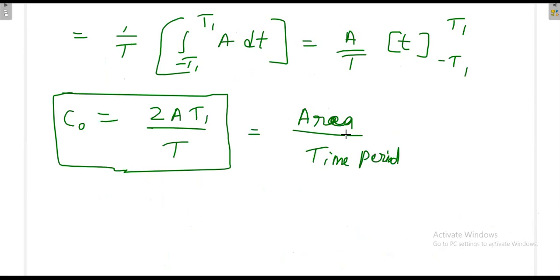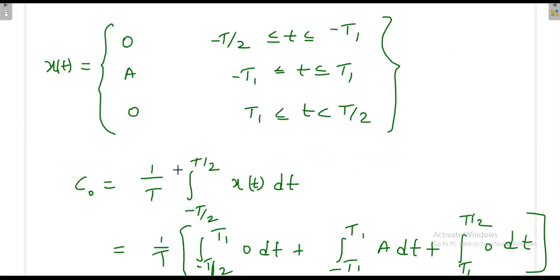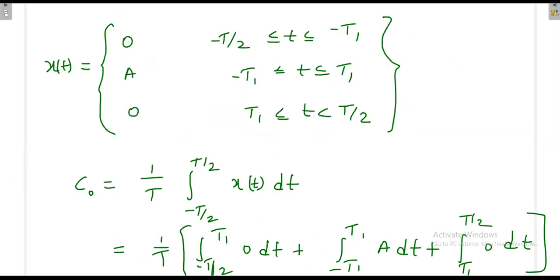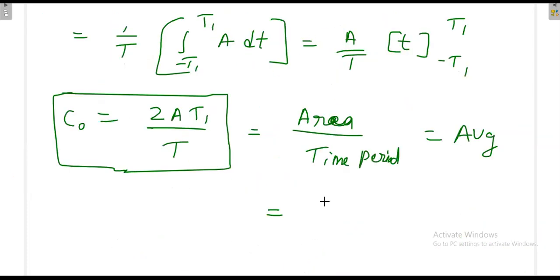Then the time period you put in the denominator, so that we get the average. When you are in between these, what is the area under this signal? Area means A multiplied with the time. What is the total time? 2T1. So 2T1 into A is the area.